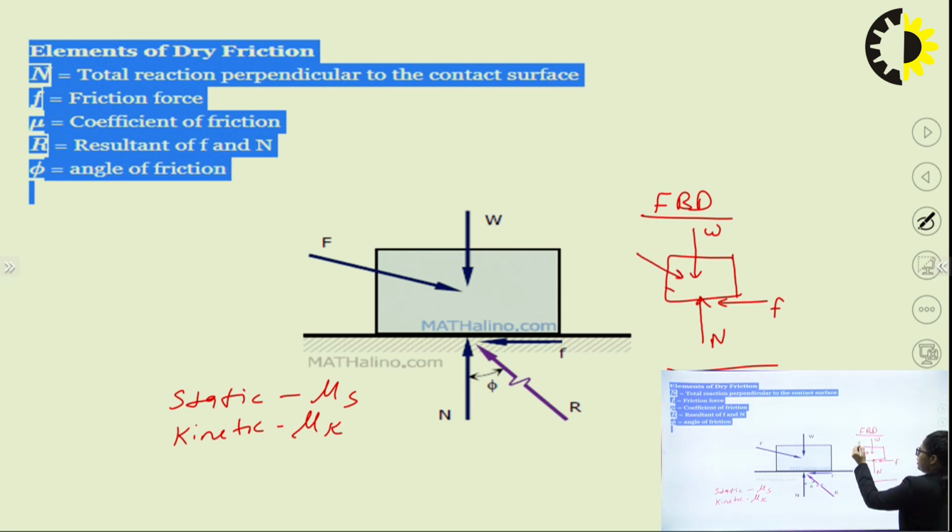It is acting at some angle. It may be alpha, beta, anything you can assume. Further we will find it. So this is our FBD, free body diagram of this particular body.